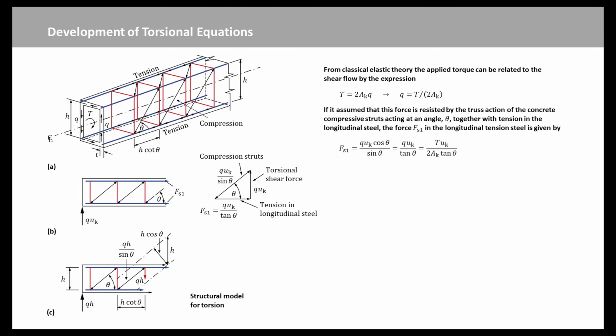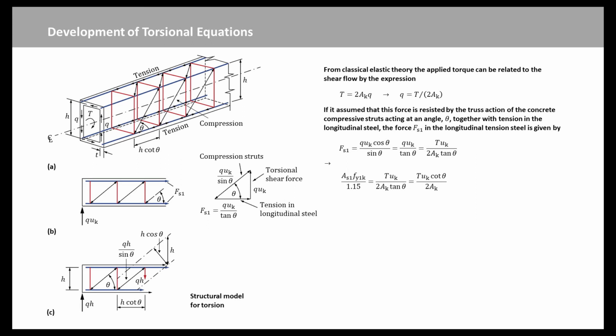As q is the shear force per unit length of the circumference of the box section, the force produced by the shear flow is the product of q and the circumference uk of the area Ak. Hence, if it is assumed that this force is resisted by the traction of the concrete compressive struts acting at an angle theta together with tension in the longitudinal steel, from Figure B, the force Fs1 in the longitudinal tension steel is given by this equation.